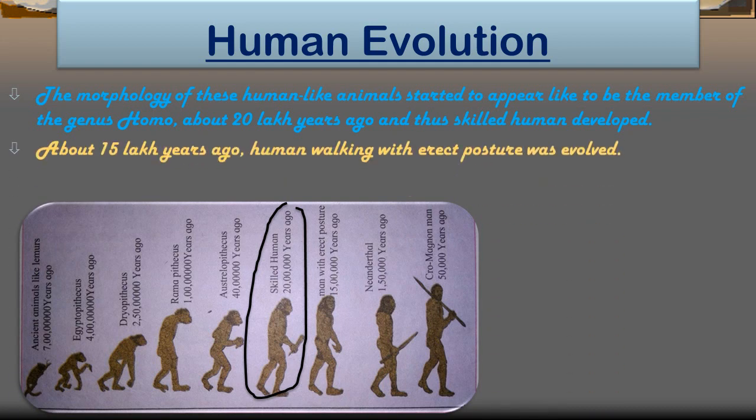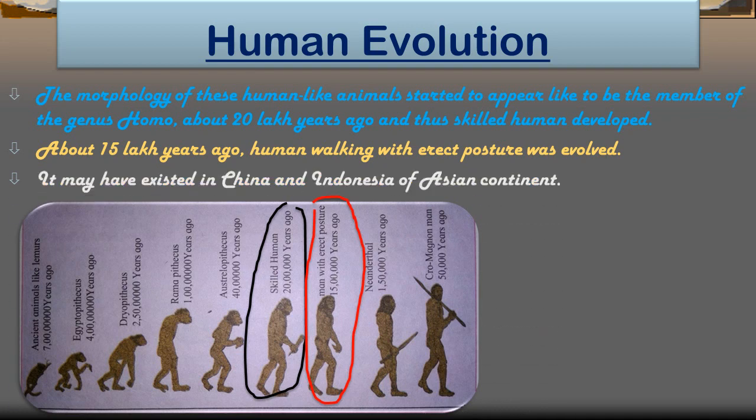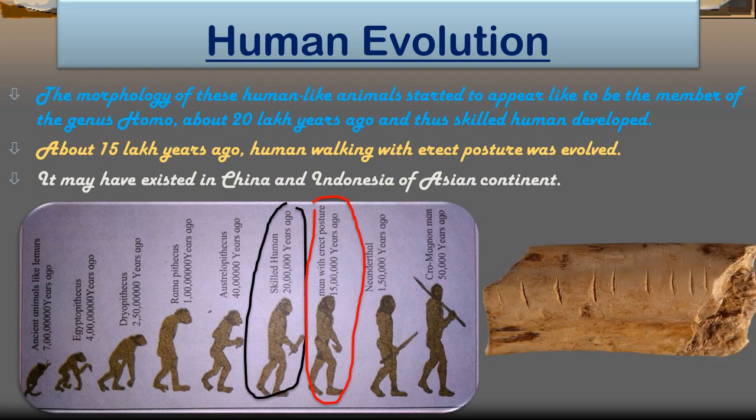And about 15 lakh years ago, the human walking with erect posture, due to the erection of their lumbar region, evolved, and it may have existed in China and Indonesia of the Asian continent. That means evolution took place within different isolated groups. Some are related to China, Indonesia, Africa, Asia, India, like this.